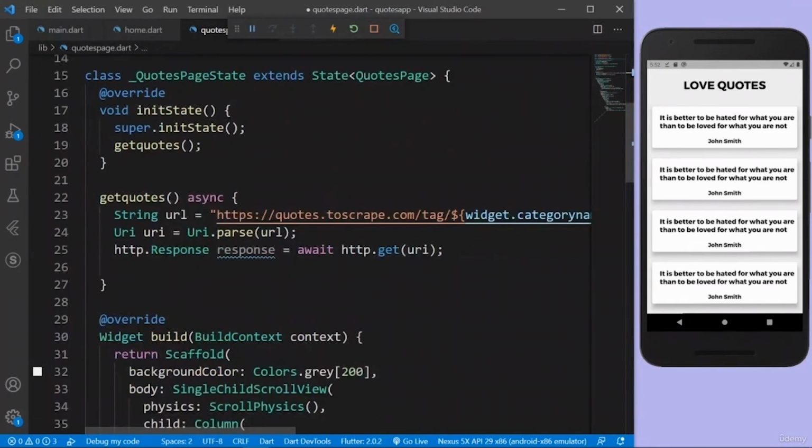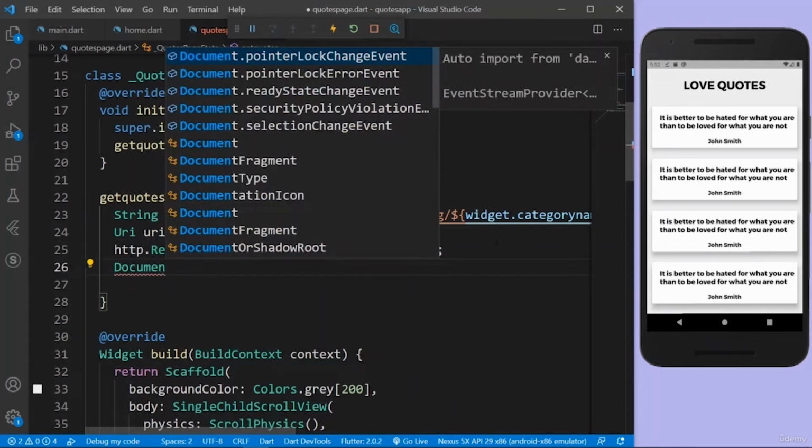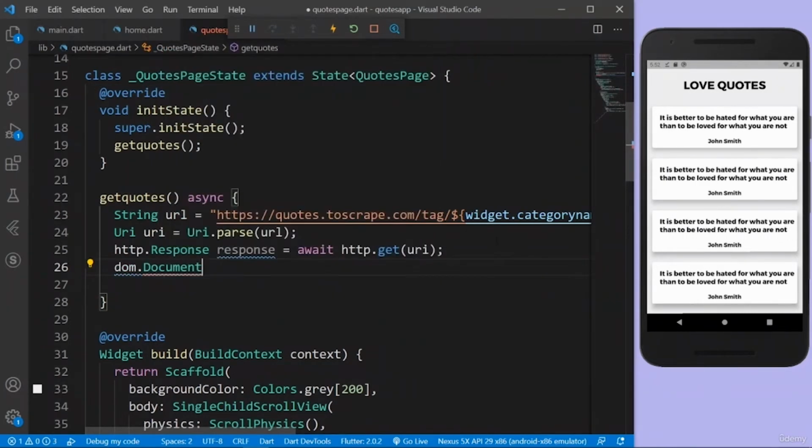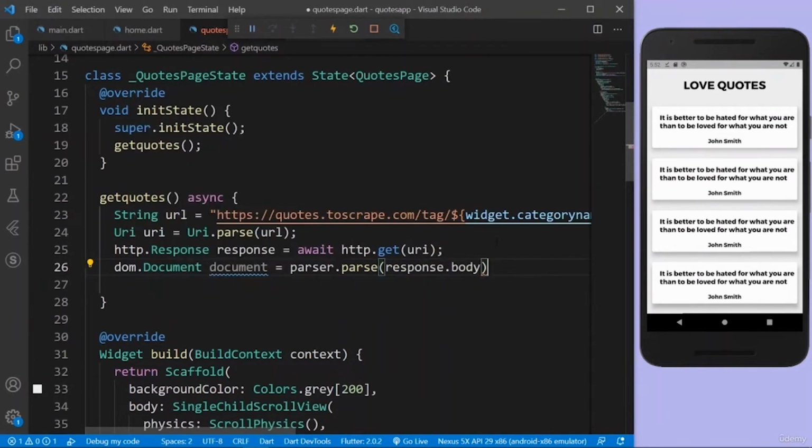And I'm going to use this on here. I'm going to say document. So this document here, dom.document, and I'm going to just name the variable document. And now let's actually parse the whole website. So I'm going to say parser, with the parser package, dot parse, and we have to pass in a response. So I'll say response, and I actually have to pass in the body of the response. So I'm going to say response.body. In this way, I parse the whole website.